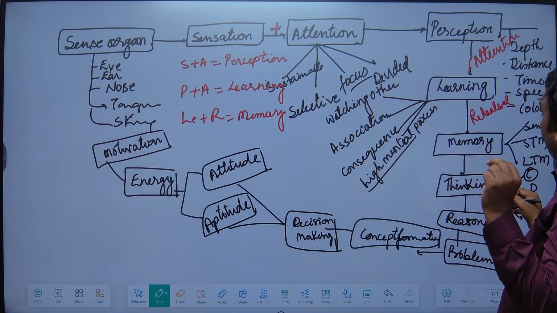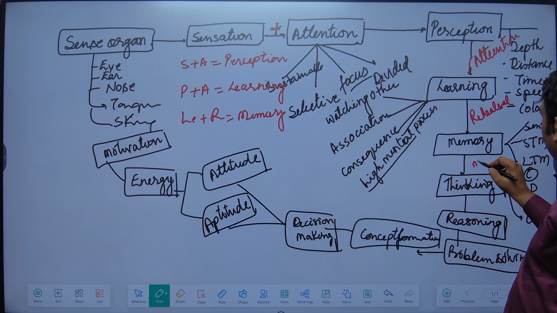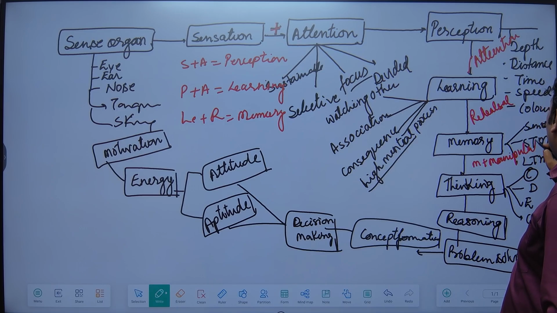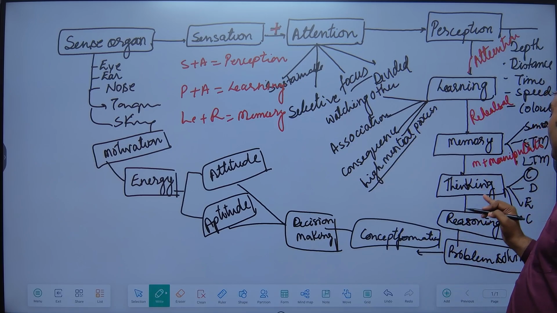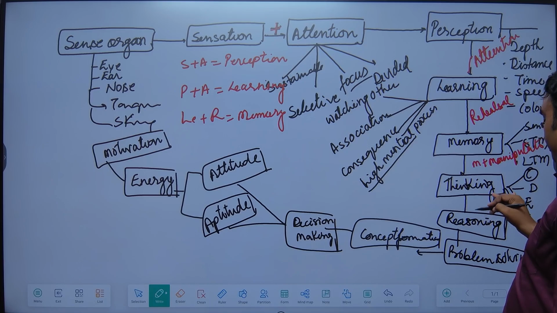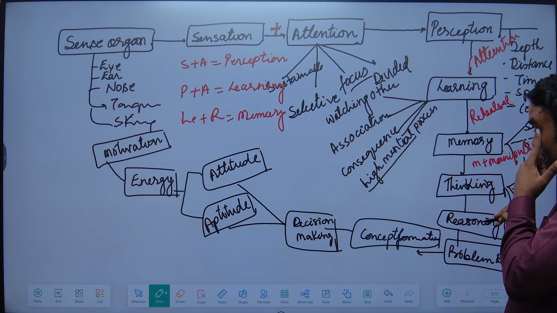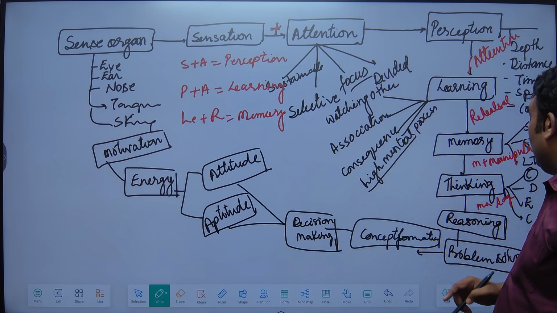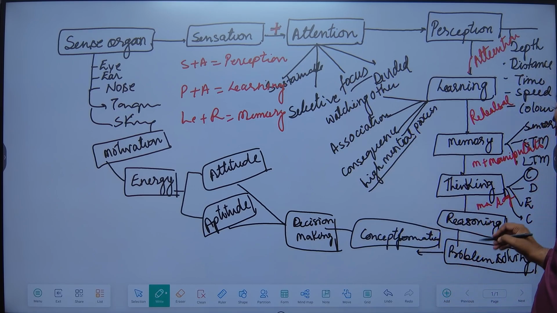So memory plus manipulations. While you manipulate the facts and information, that will help to create thinking. And reasoning means again manipulations of several things that will help to develop logic. So in reasoning again manipulations are going on. And choosing the best alternative is basically called problem solving.